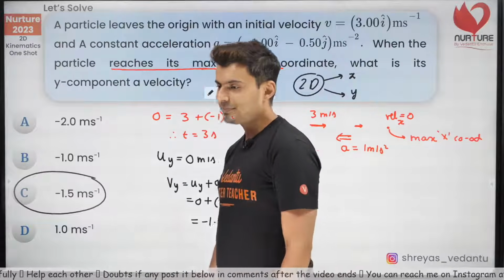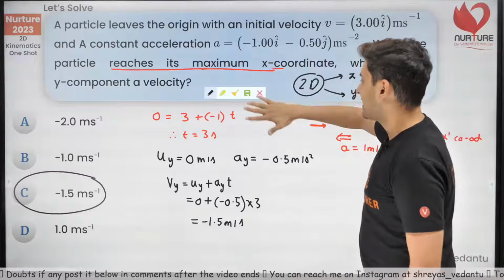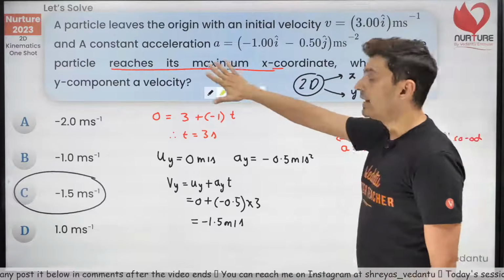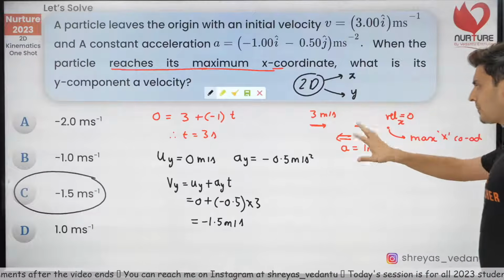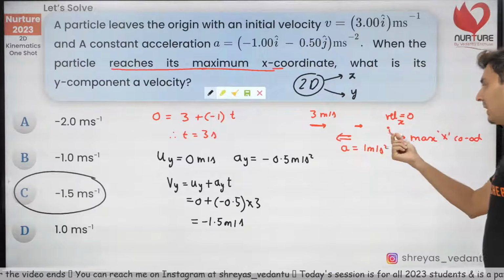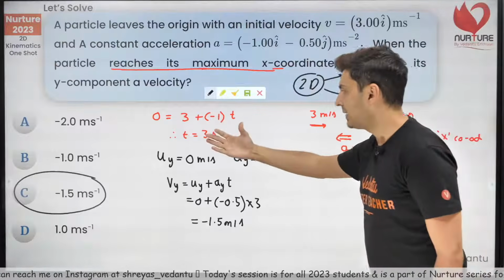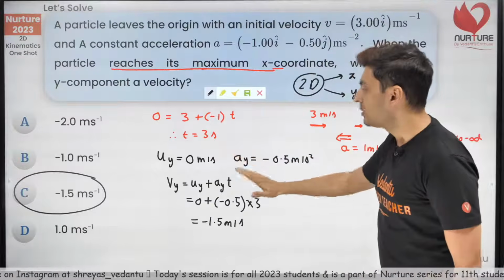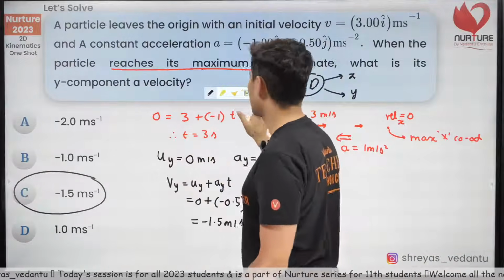Excellent. So the concept over here was to split x and y separately. Understanding what maximum coordinate means, for that I drew a diagram. From that I inferred, oh, when the x coordinate is maximum, it has stopped and it will turn back. From that I found the time. Once I get the time, I'll use the time to find the y velocity. That's all, using kinematic equations.